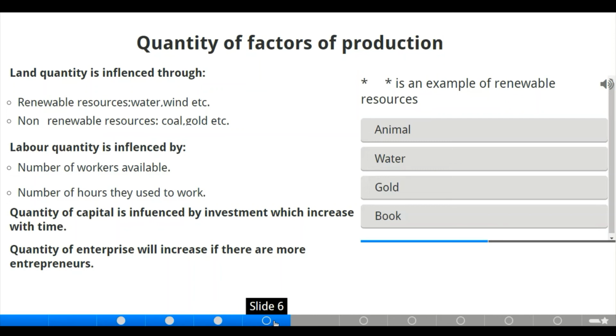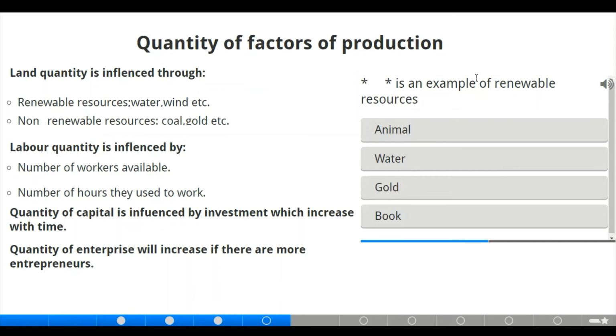Now we have the labor quantity of factor of production. That one is influenced by the number of workers available and the number of hours they work. Quantity of capital is influenced by investment, which could be increased with time. Now we have quantity of enterprise, which will increase if there are more entrepreneurs. There is also one single question here. Let us do it. Now we have: dash is an example of renewable resources.